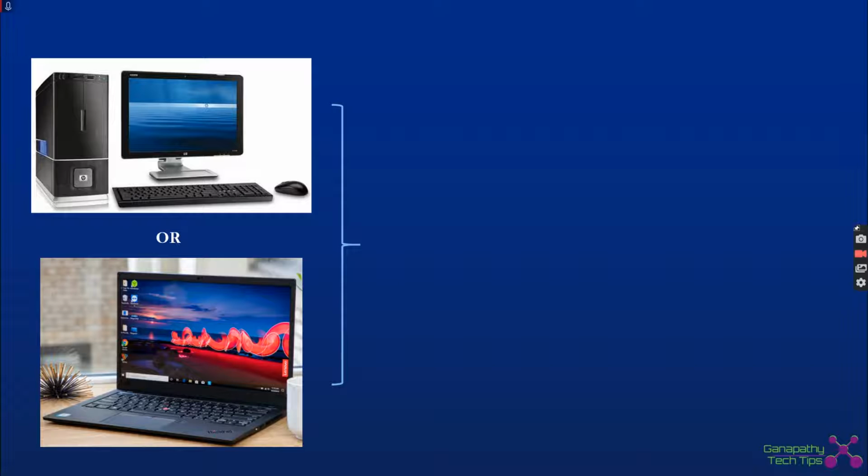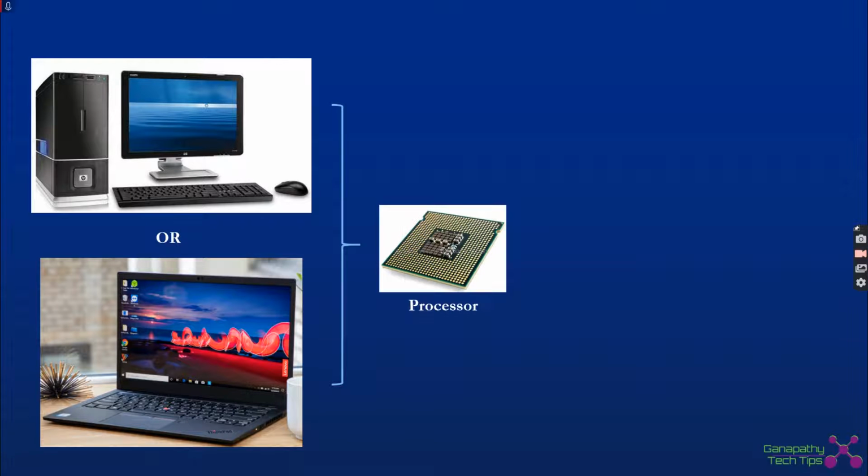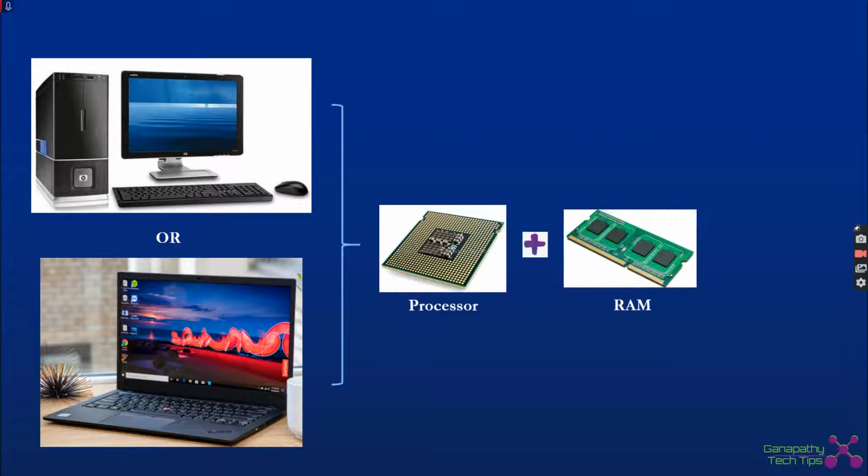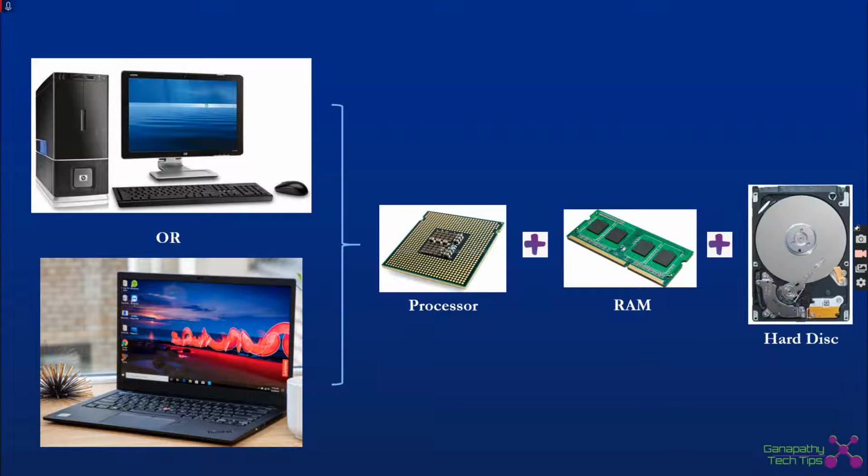If you consider a desktop or a laptop, it consists of three predominant components. One is the processor, to process the data. The other is the RAM, which is the memory part, which is going to hold the data which is processed by the processor. And the third one is the hard disk, which is going to hold the data as part of the storage mechanism.